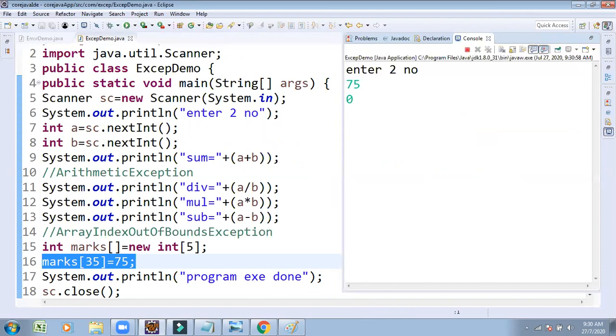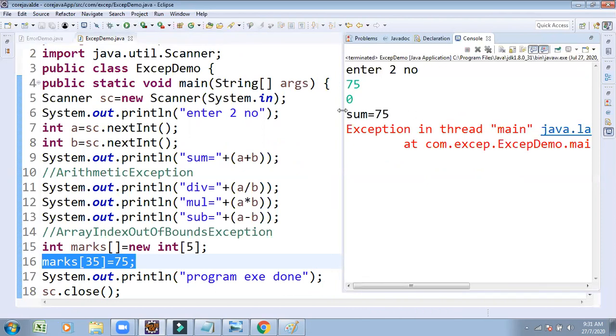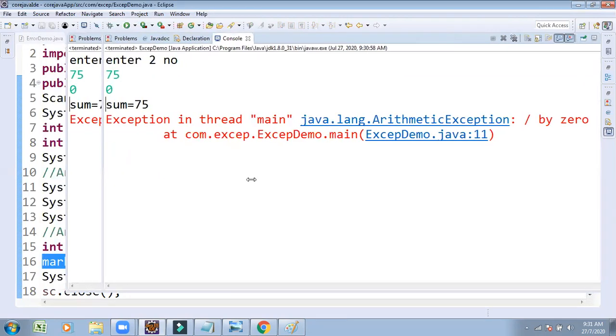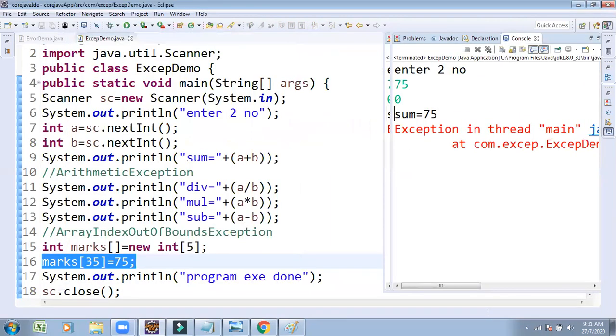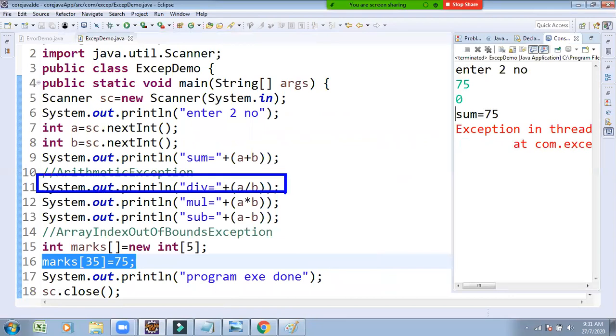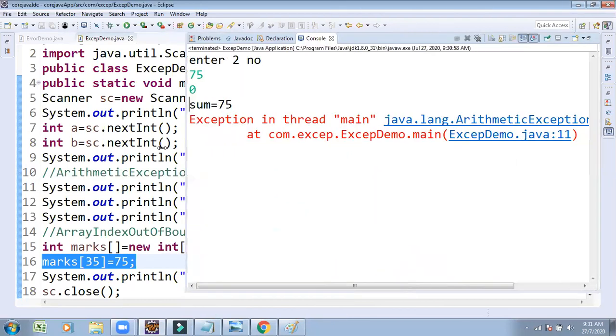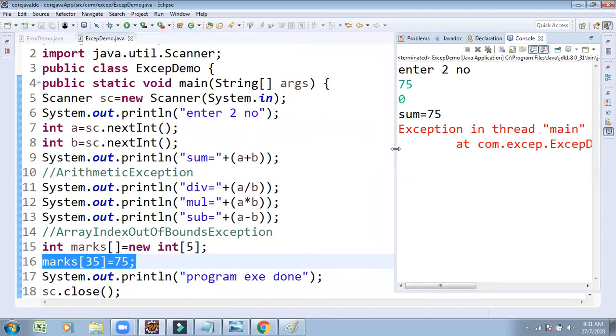Now you observe here, we are getting the exception at line number 11. When we get the exception, the program terminates immediately from that line only. There is no continuity in the programming. From that line only, we get the arithmetic exception and termination.